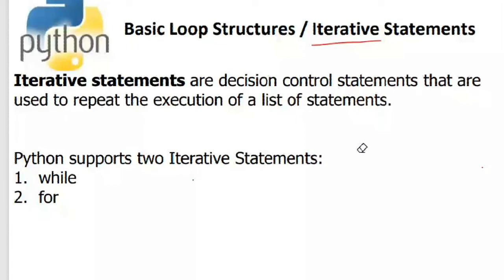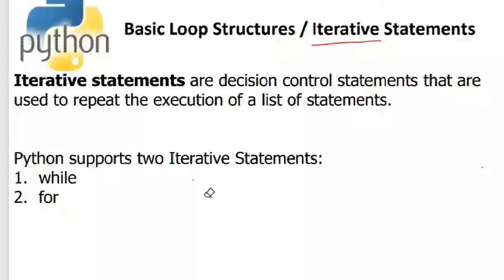So this is the comparison between the three programming languages. And in Python, you just have while and for, but you can make a while in such a way that it behaves like a do while. The difference between do while and while is that in the do while statement, even if the condition is true or false, the body will execute at least once.